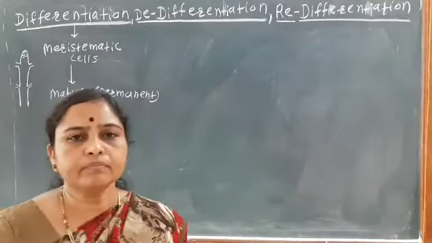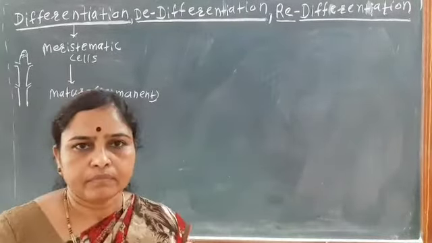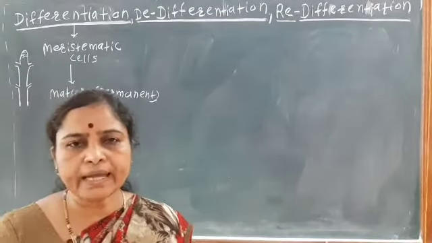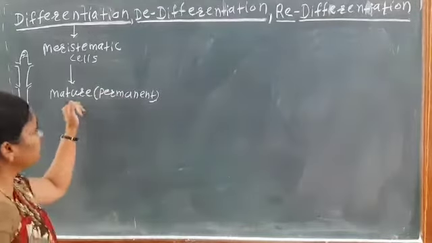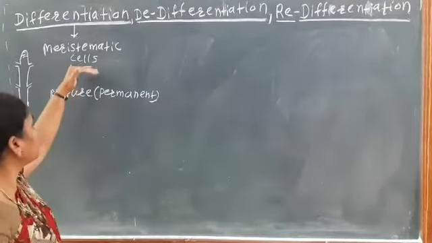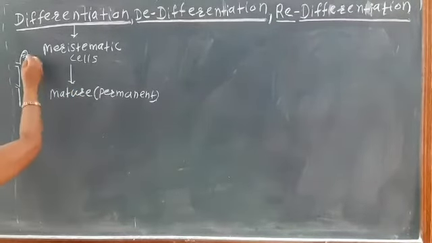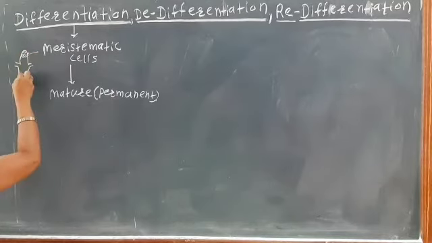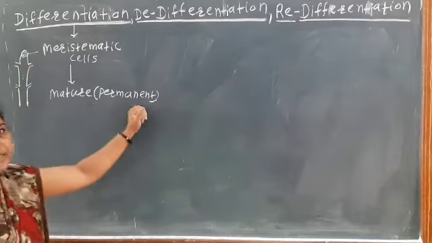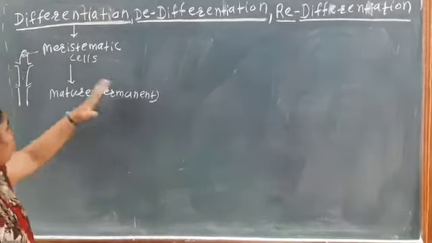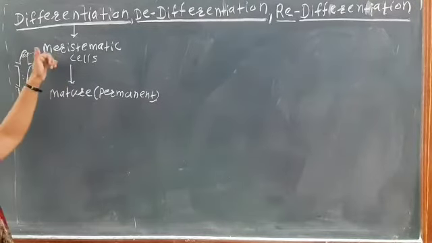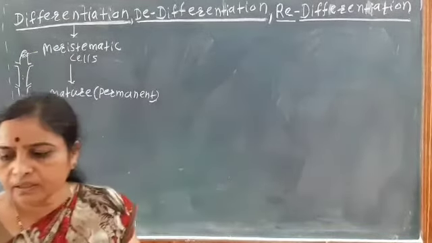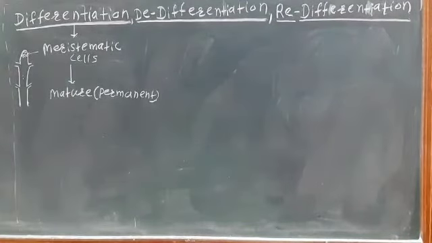In the mature cells there is differentiation, and anatomical and physiological changes take place in these cells. Here at the apical meristem there are the meristematic cells, and after this region there are the permanent, mature tissue cells. So the meristematic cells, which are immature, become mature due to cell division.